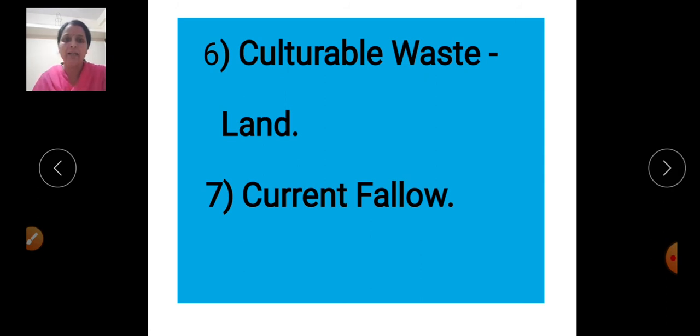Then seventh, that is current fallow. This is the land which is left without cultivation for 1 year or less. Fallowing is a cultivation practice adopted to give the land rest. This current fallow land is left for only 1 year or less. After the fertility of the soil recovers, the land is again used for cultivation.